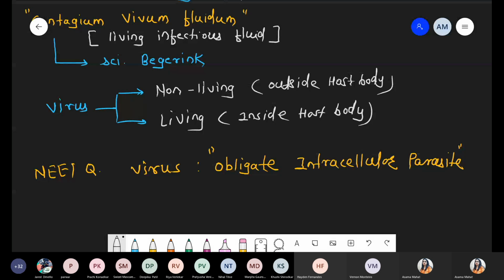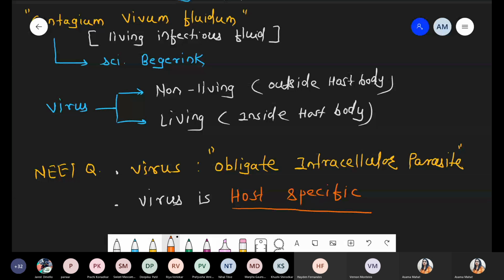So the second sentence: viruses are host specific, similar to an enzyme. No virus will infect just any host, so they are highly host specific. Clear? Is this point clear, everyone?